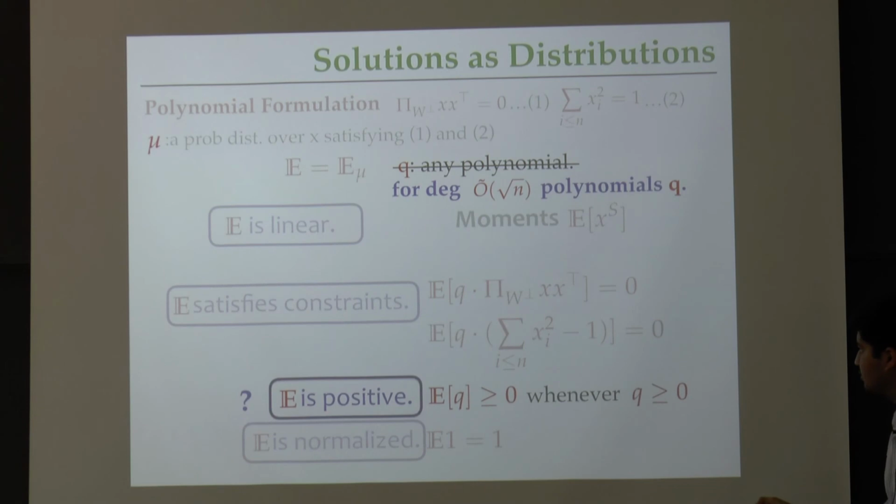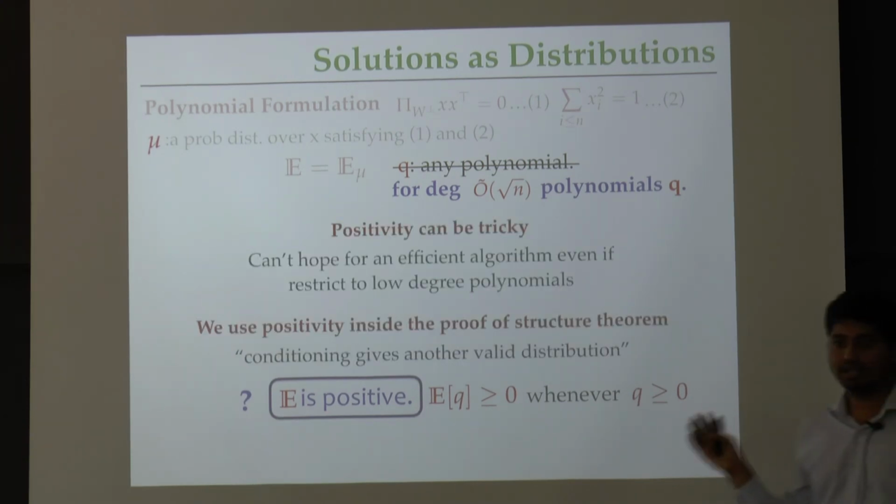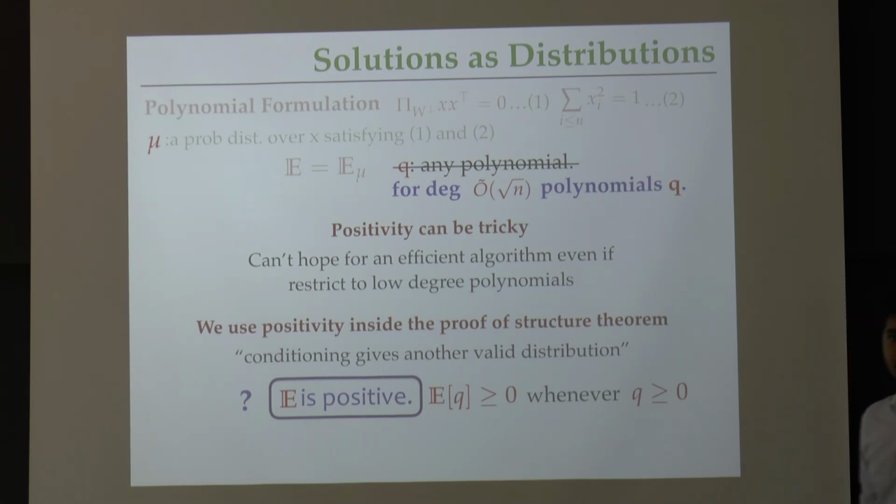The issue is what happens with this positivity business. Okay? And this actually is really crucial for the proof. The conditioning based argument that we did, when we go back and look at what we used, we utilize the positivity quite crucially. Okay? The key observation is the following. What we would really want to show is that you don't need positivity for all positive polynomials, that somehow a restricted subset that we can efficiently optimize on is enough. It turns out that this is true.